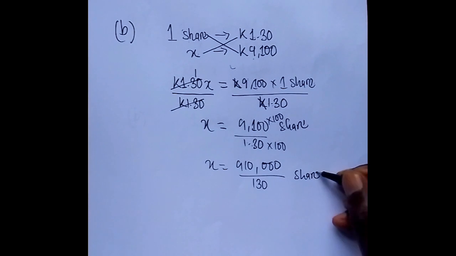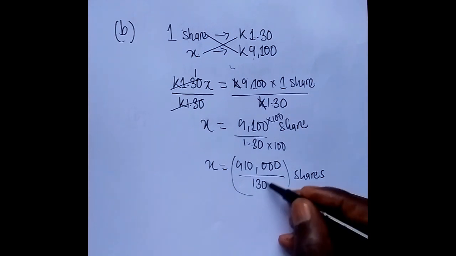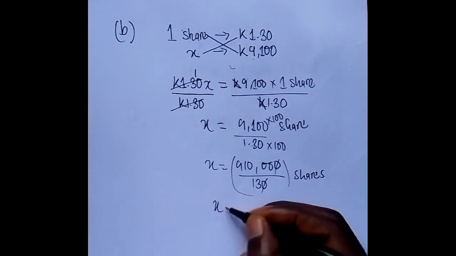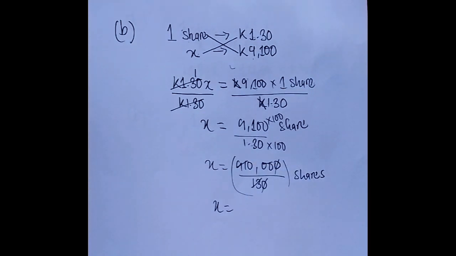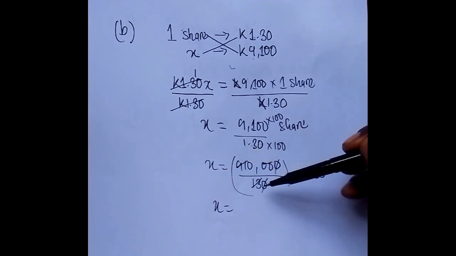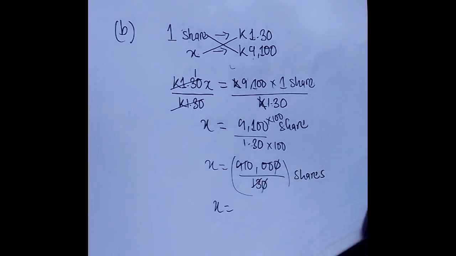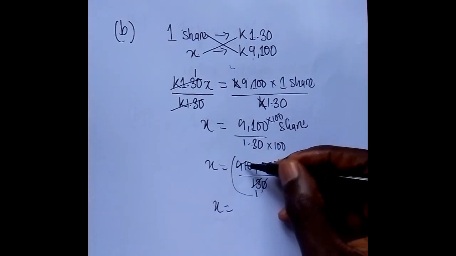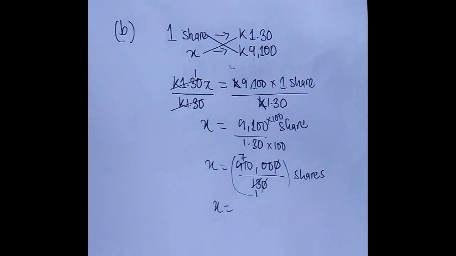Since we're looking for shares, we'll say shares. So let's do this division. The 10 will simplify with 10. 13 into 91. Now, why have I said 13 into 91? It's because there's no number that can go into 13 apart from 13 itself. So 13 into 13, 1. 13 into 91 goes 7 times.